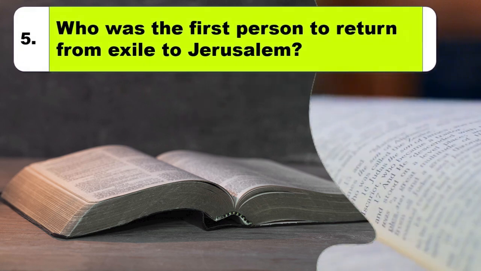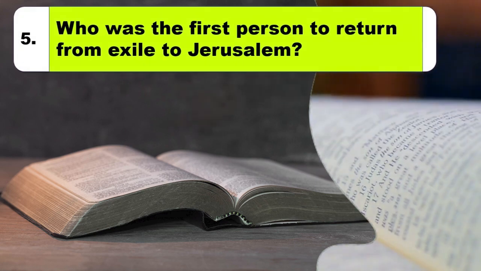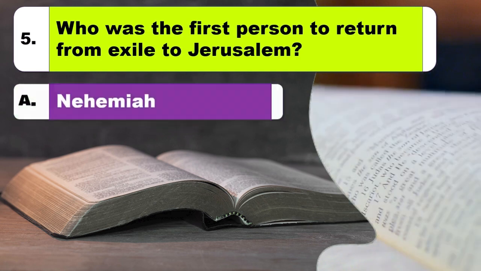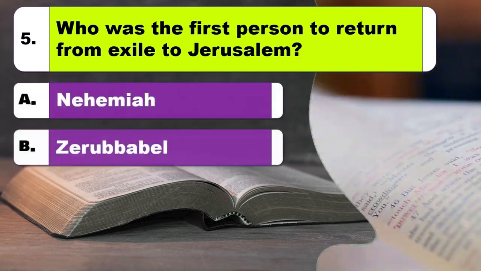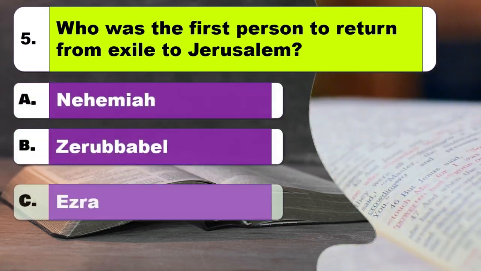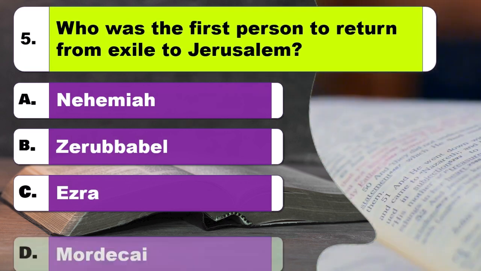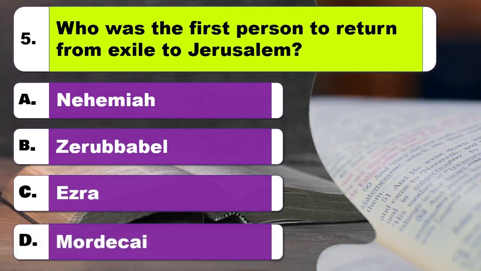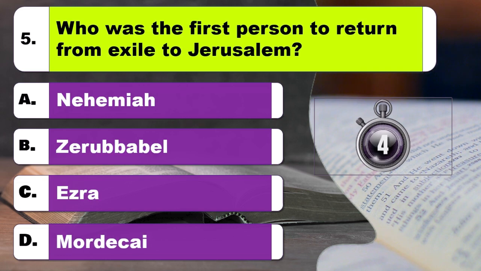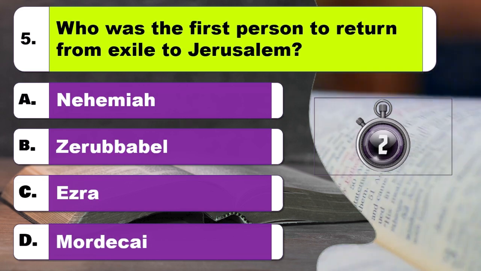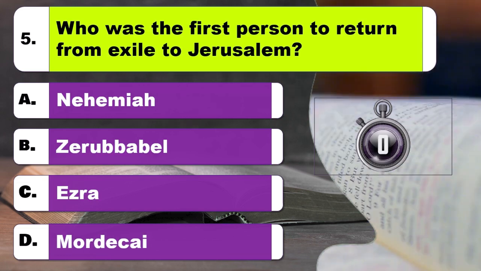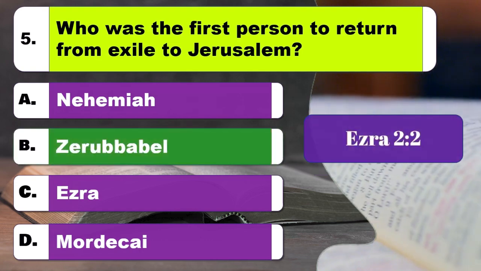Question 5. Who was the first person to return from exile to Jerusalem? Option A, Nehemiah. Option B, Zerubbabel. Option C, Ezra. Option D, Mordecai. The right answer is option B, Zerubbabel.